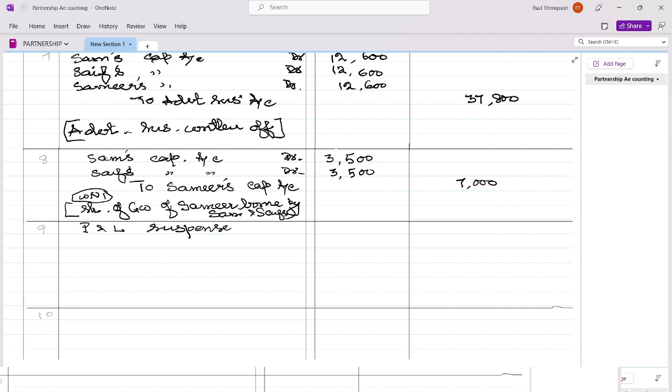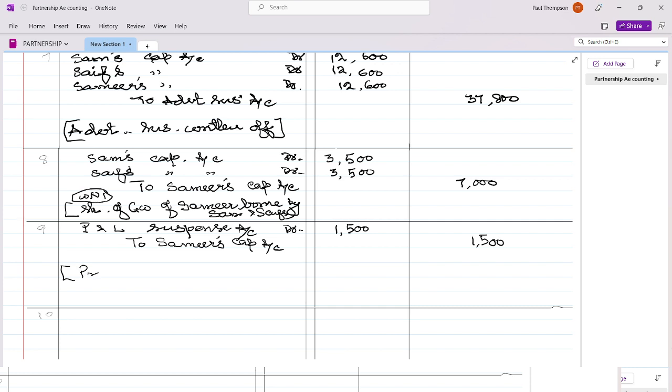Okay. P&L suspense account debit 1,500 to Samir's capital account. 1,500.